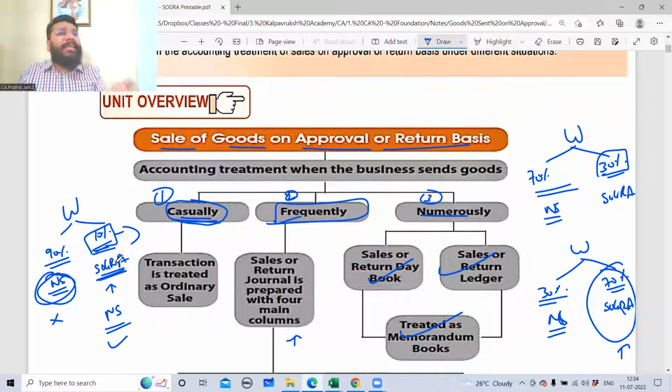For a 10% transaction, if I create separate books and separate procedures, it will be complicated. For 10%, why should I take so much headache? Well, treat it as a normal sale with a small adjustment at the year end. Very, very small adjustment, easy adjustment.